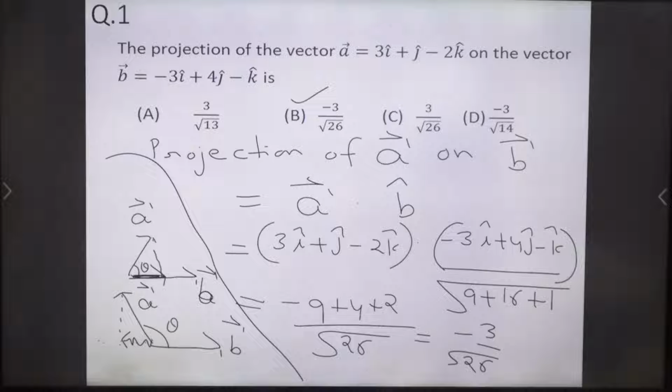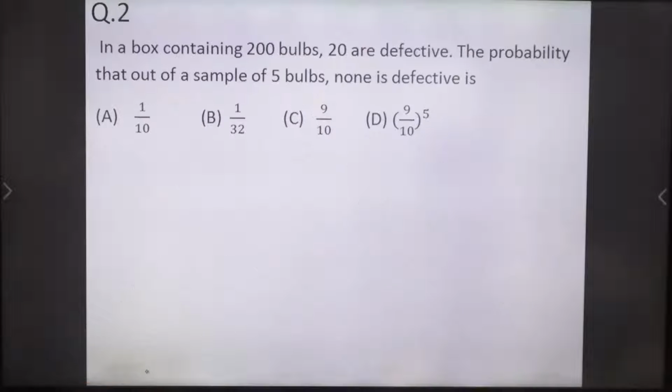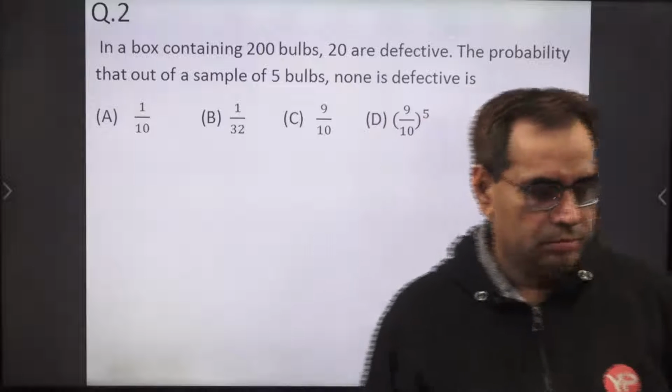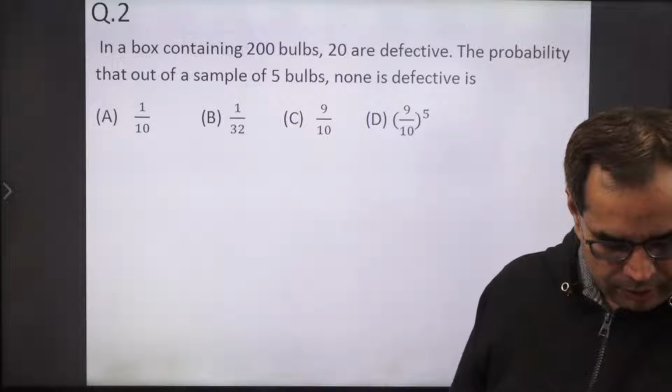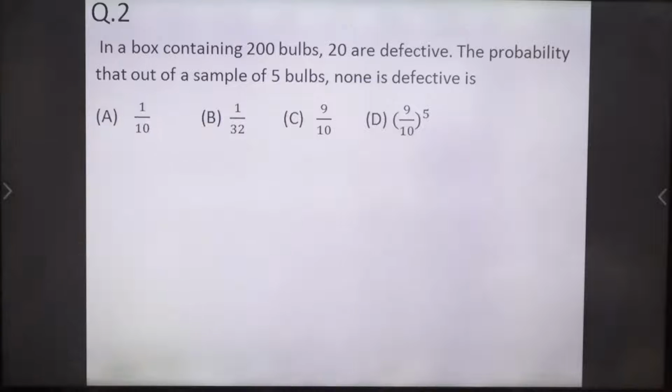Now let us move to question number 2. Just read the question and write your answer in the chat box. Ritik Rastogi is getting an answer here.